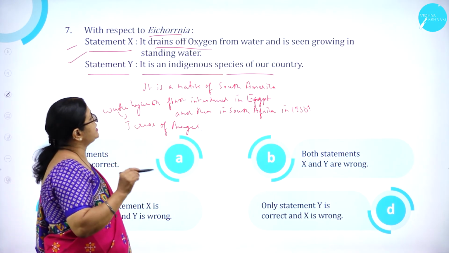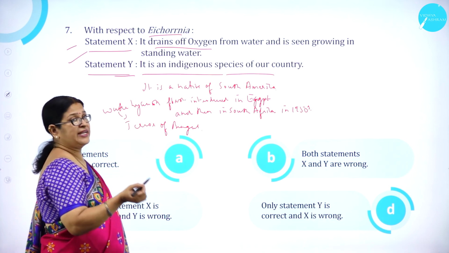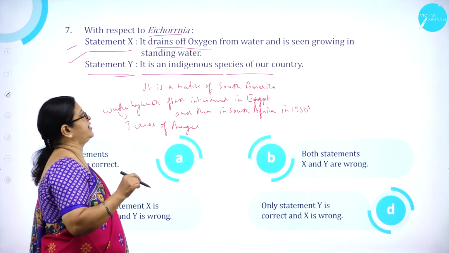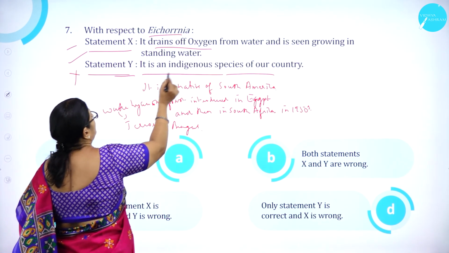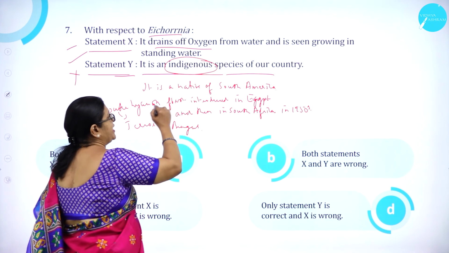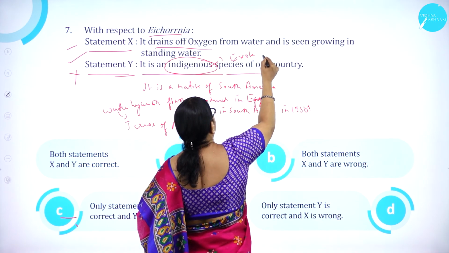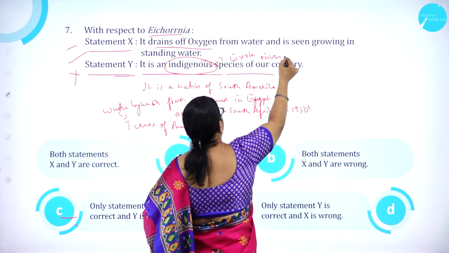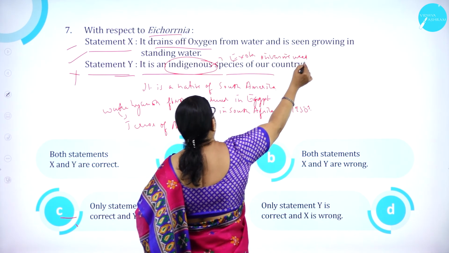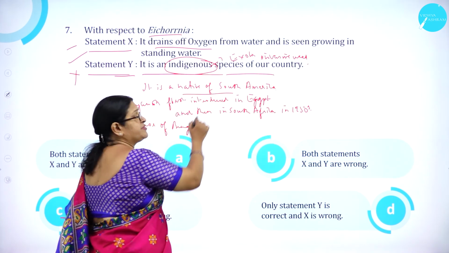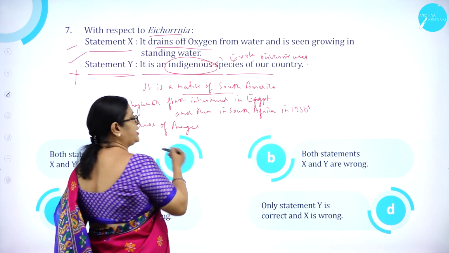So, it drains off oxygen from water and is seen growing in standing water is correct. Statement Y: it is an indigenous species of our country. It is wrong. Why is it not? It is not a native variety. It is an exotic species, or it is an invasive weed, and it is a native of South America, not our country.